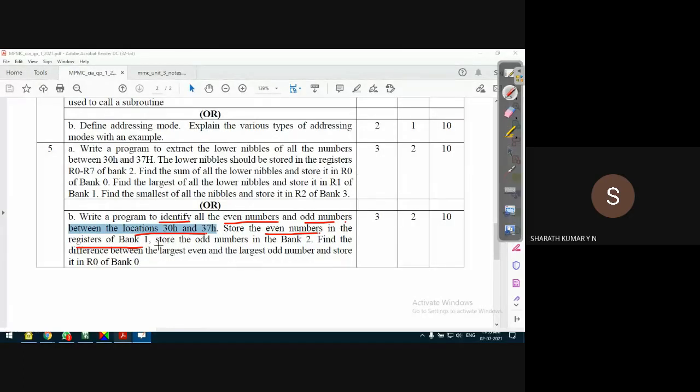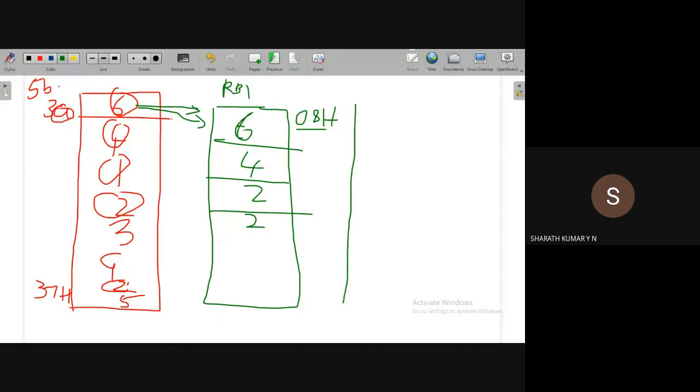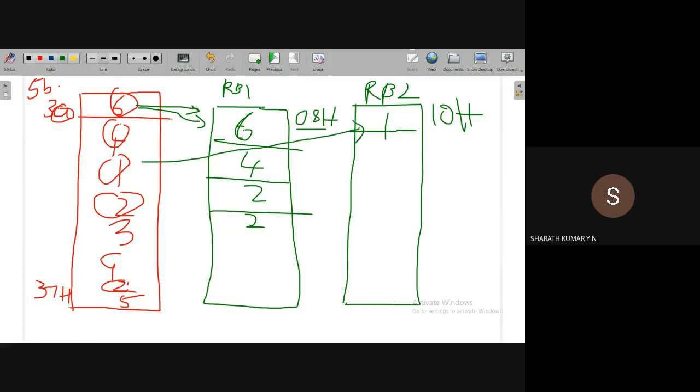Third part of the program says store odd numbers in the register bank 2. Very simple. Okay, what is register bank 2? From which location does register bank 2 start? Register bank 2 starts from the location 10H. In this location you have to store all the odd numbers. For example, let's say 1, then comes 3, we have to store 3. And then comes, let's say, 9, and then there is a 5. I'm taking some example. Okay, something like this. Very simple.